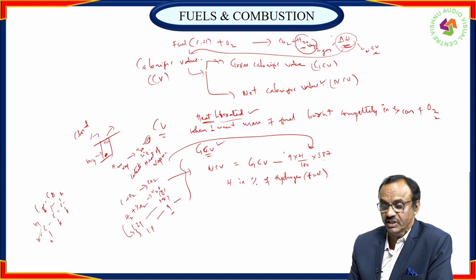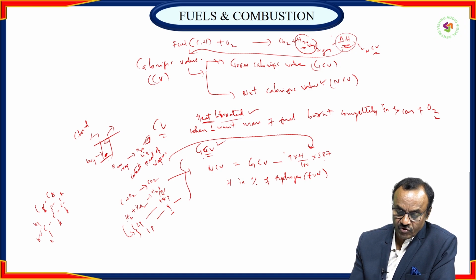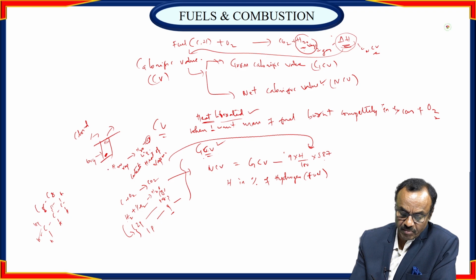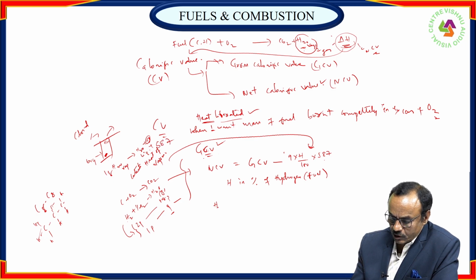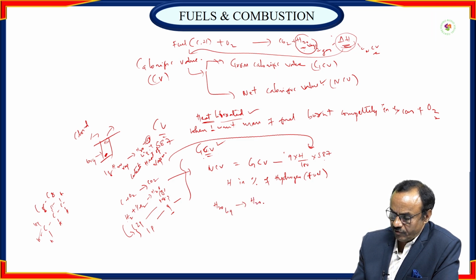Let me explain what 587 is. During combustion, H2O vapor condenses. If you want to vaporize 1 gram of H2O liquid into H2O vapor, you need to supply about 587 calories of heat.